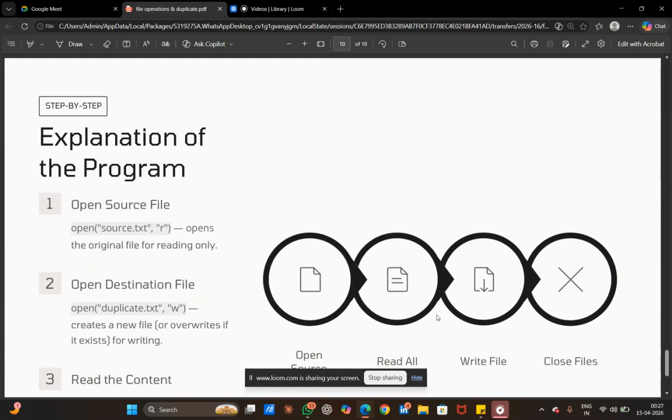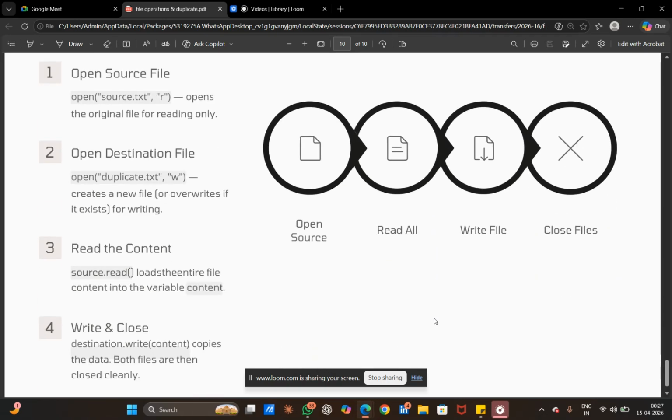Then, the step-by-step explanation is as follows. First, open the source file. Second, open the destination file. Third, read the content from the source file. Fourth, write the content in the new file. And finally, close both files properly. This way, the program creates an exact copy of the original file.